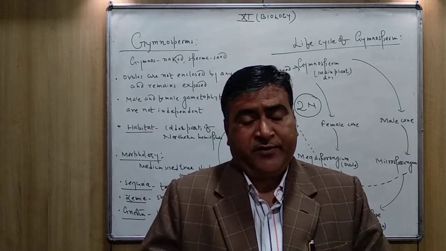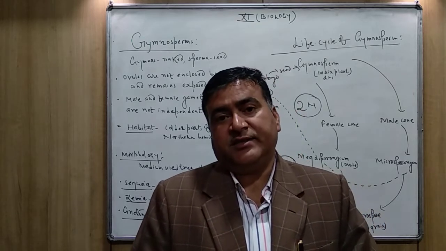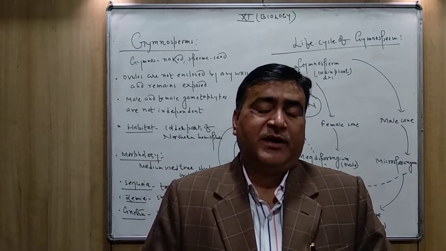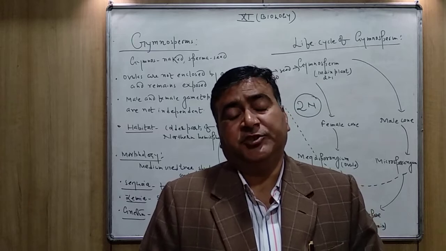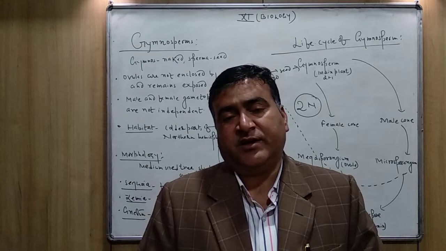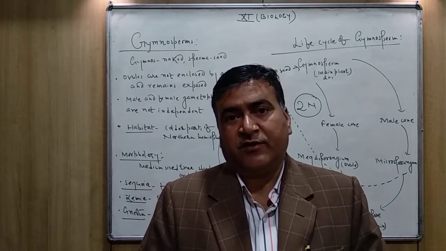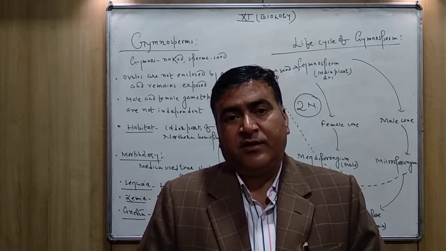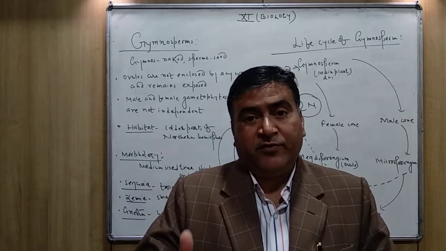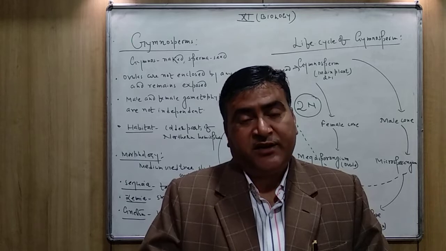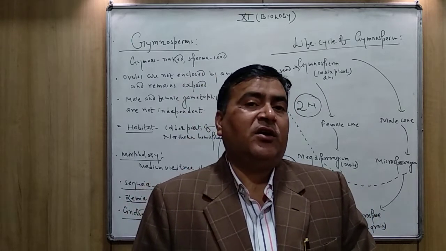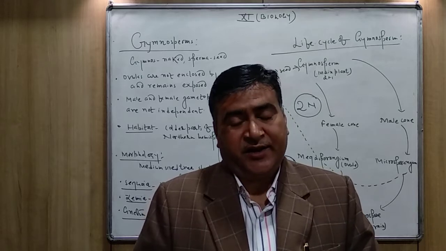As you know, ovary after the fertilization is converted into the fruit. But here in the case of gymnosperm, ovary is absent and that's why the fruit is not formed. But ovule is present here and that ovule is converted into the seed after the fertilization in gymnosperm, and that's why all the seeds are naked.